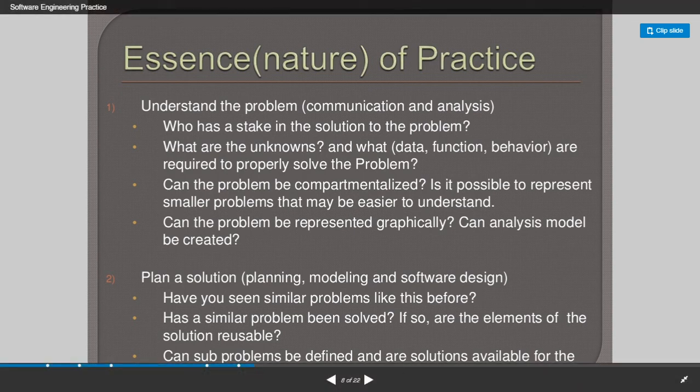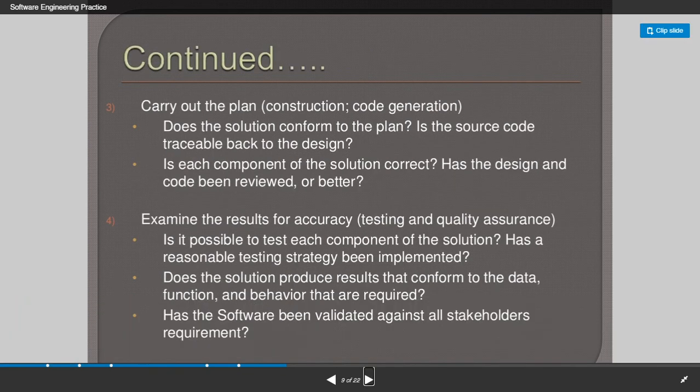And then, can subproblems be defined and are solutions available for the subproblems? So we should be able to divide the problems into similar subproblems so that I will be able to find the solution for those problems. Okay, so next is carrying out the plan.